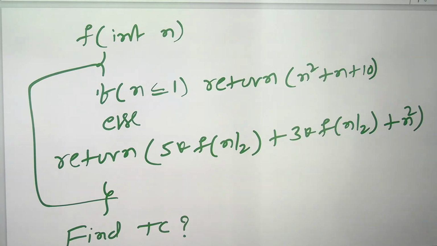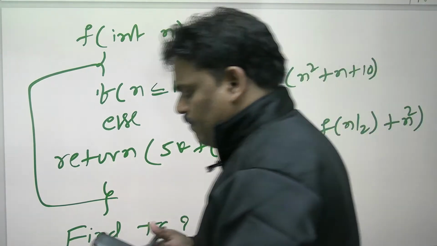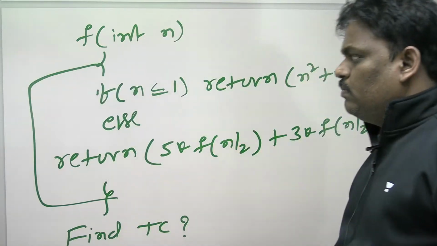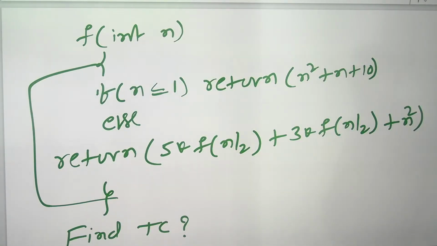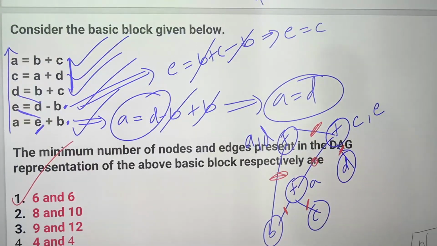Yeah, can you verify this? What is the answer of this? If you keep the third line in the second place, then both are same. If you swap the second line and third line in this problem, then the first line and second line are the same, so calculate one time only. No need to calculate twice. A is equal to B plus C. Next one, D is equal to B plus C. Means both are same. No need to calculate.